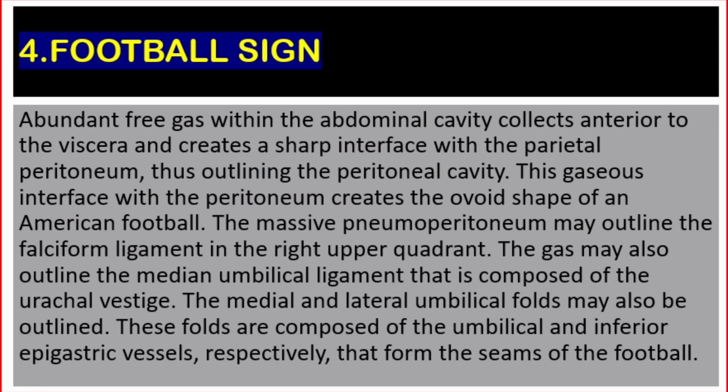Abundant free gas within the abdominal cavity collects anterior to the viscera and creates a sharp interface with the parietal peritoneum, thus outlining the peritoneal cavity. This gaseous interface with the peritoneum creates the ovoid shape of an American football.